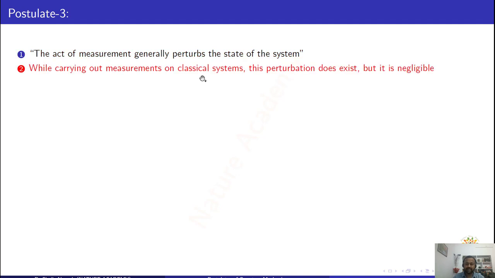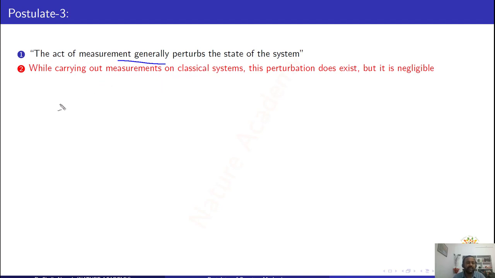In classical mechanics, we can find this type of perturbation, but the perturbation is very less. It is negligible. While carrying out measurements on a classical system, this perturbation does exist, but is negligible. So here the point is the act of measurement on any system will change its state. Let us have some examples here.